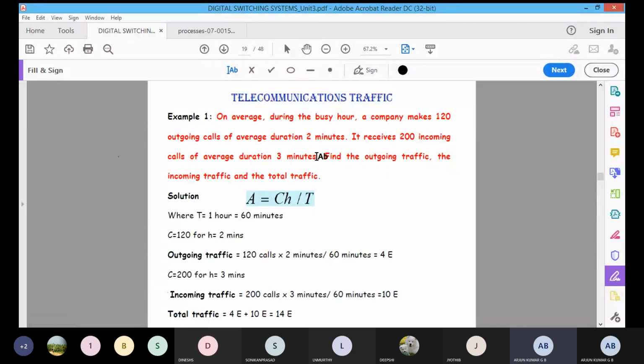Okay, take down. Any doubt regarding this? No doubt, sir.